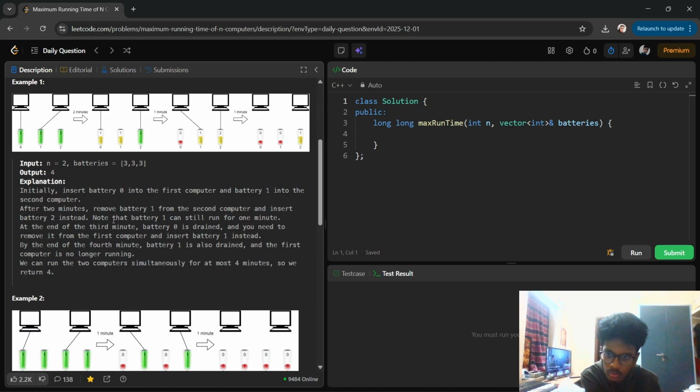Is there any greedy way of doing this? Can we do this? A greedy solution, maybe.